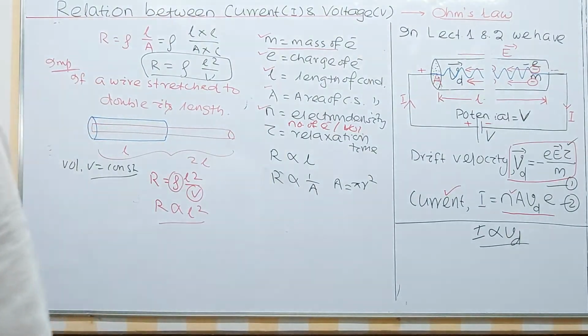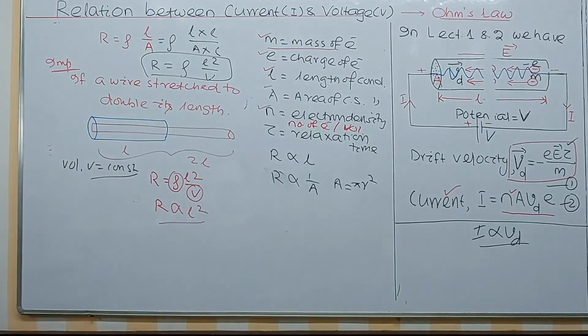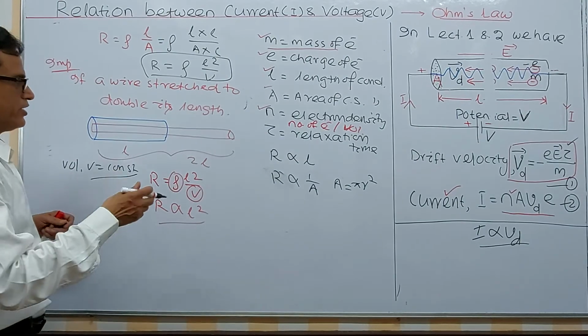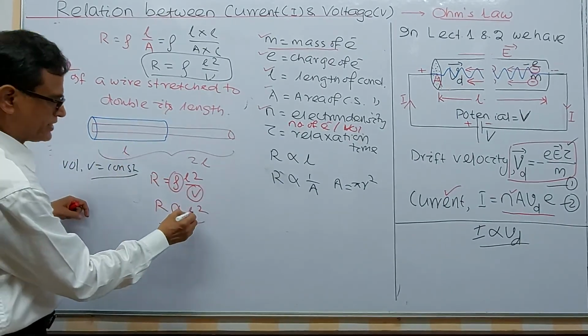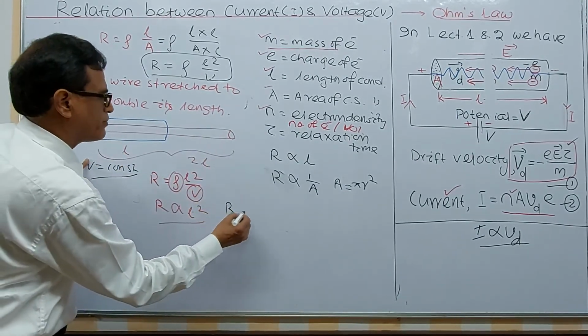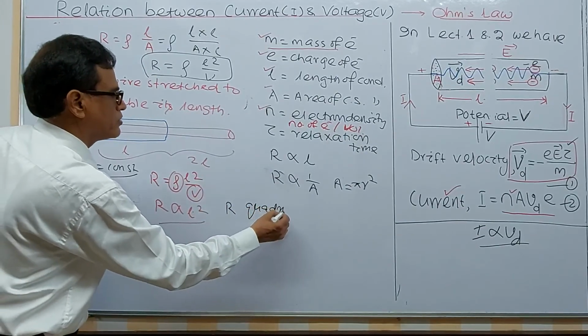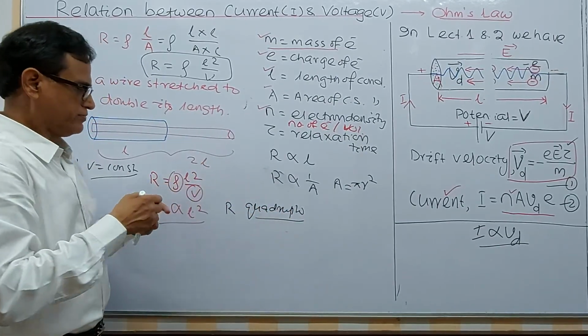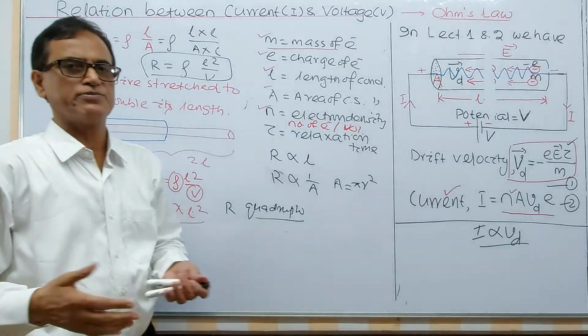Then tell me the answer, please. Think over the answer. Now the answer is this: if L becomes doubled, R becomes quadrupled. If L becomes doubled, R becomes quadrupled.